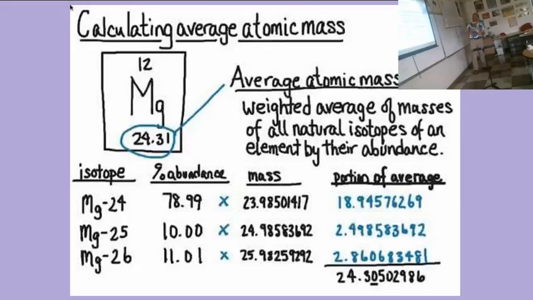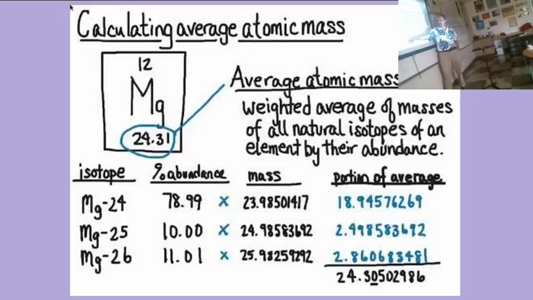But the number is a little bit bigger than that, 24.31, telling you that sometimes there's more things in the nucleus. So here's how you would calculate the atomic mass. Obviously we can't go out and sample everything in the universe, but in all the samples that we have gathered of magnesium, 78.99% of the time it's magnesium 24. And so if you take 24 times 78.99, you get this number. 10% of the time it's magnesium 25.